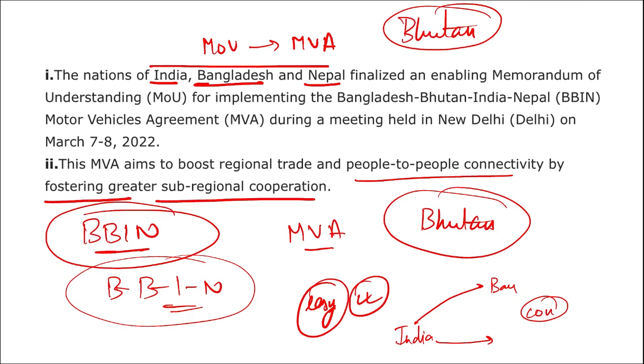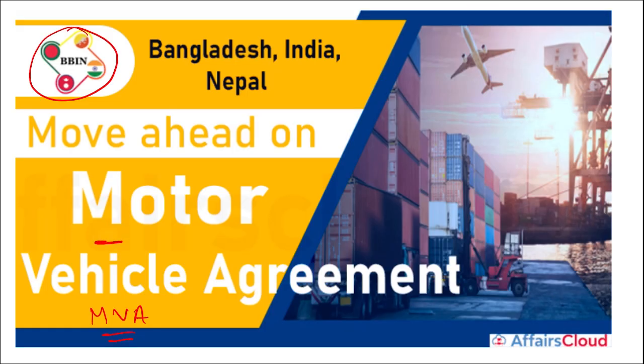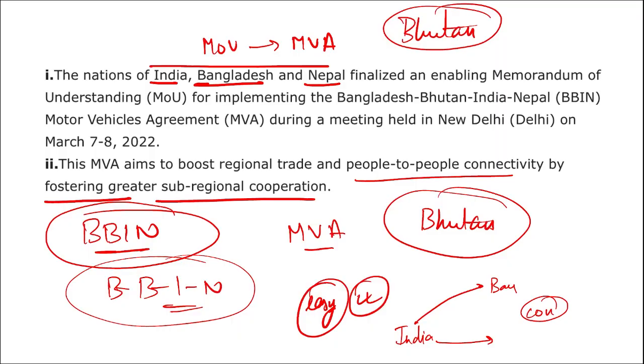This is everything you need to know about the motor vehicle agreement, that is MVA. The four countries in the project were Bhutan, Bangladesh, India and Nepal, but Bhutan now has observer status, and these three countries, India, Bangladesh and Nepal, are enabling this MOU for the implementation of the BBIN motor vehicle agreement, so that the transfer of goods, or you can say connectivity between these countries, increases and trade starts to flourish.